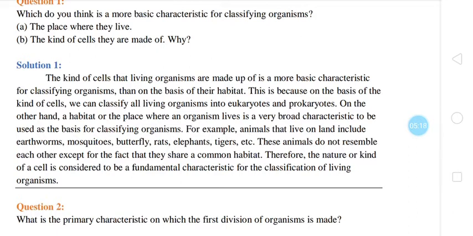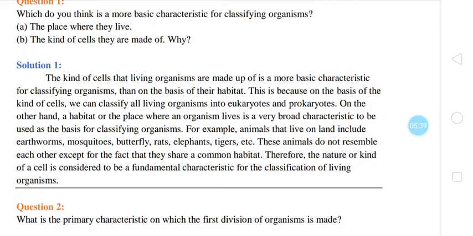So you might have understood, in the same habitat many organisms are living. So classifying organisms on the basis of habitat is not feasible. Say I am living in Kalwan and somebody is living in Mumbai, for example. On the basis of that, can anybody classify me?